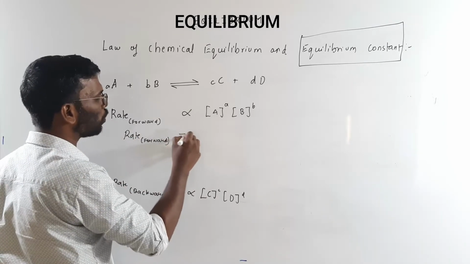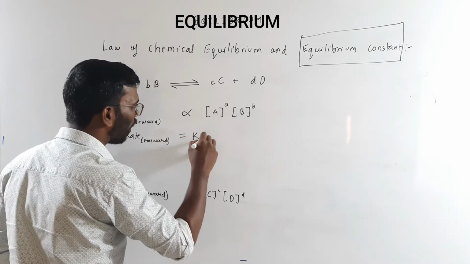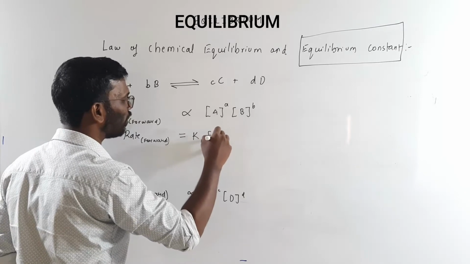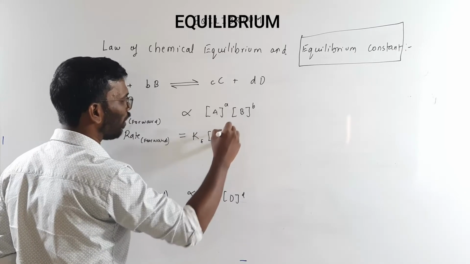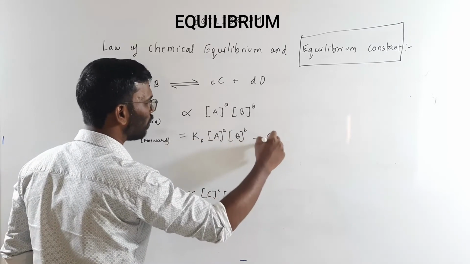I am removing this proportionality sign, I am introducing one constant Kf, and this is concentration of A and concentration of B. This is equation 1.